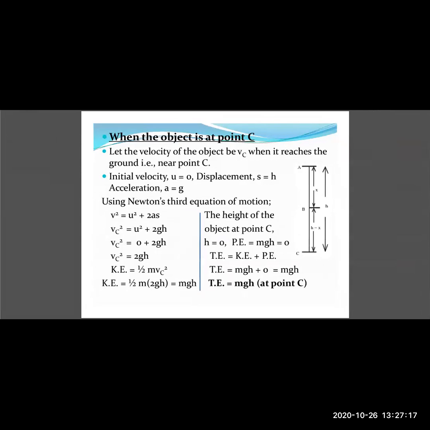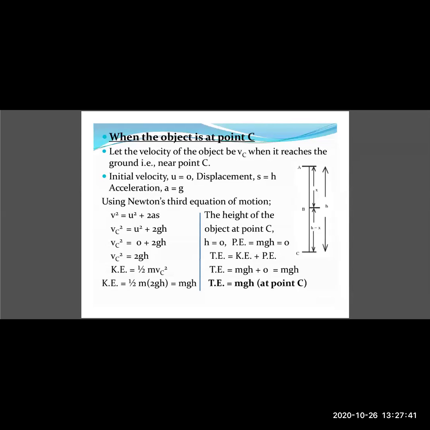Now the initial velocity is of course 0 at point A. The displacement covered, or the distance traveled by the object from point A through point B and then point C, is the distance h, so displacement s is equal to h. And acceleration a equals g, the gravitational acceleration.